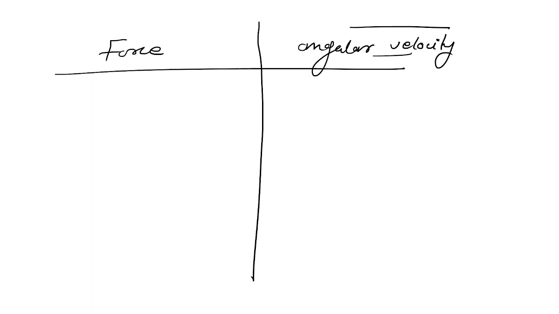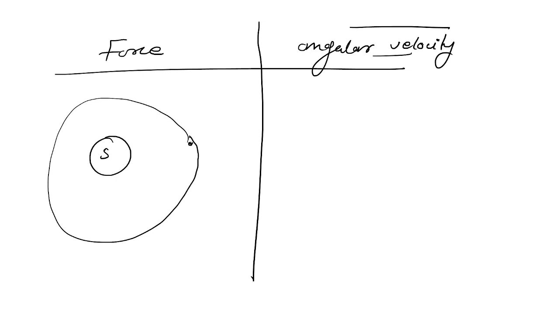For example, let's say this is our sun, and this is our earth, and the earth is revolving around the sun like this. When a mass body is revolving around or coming in contact with another mass body, there is a force called gravitational force, acting on these two mass particles. And there is another force, guys. When the earth is revolving in rotational motion around the sun, there will be another force, that is